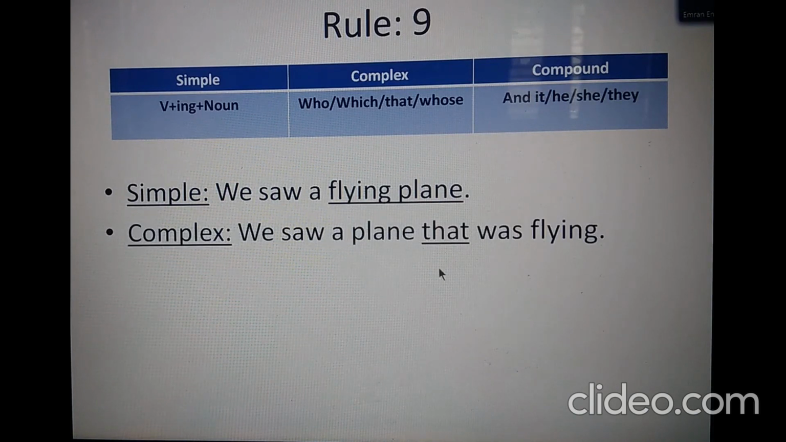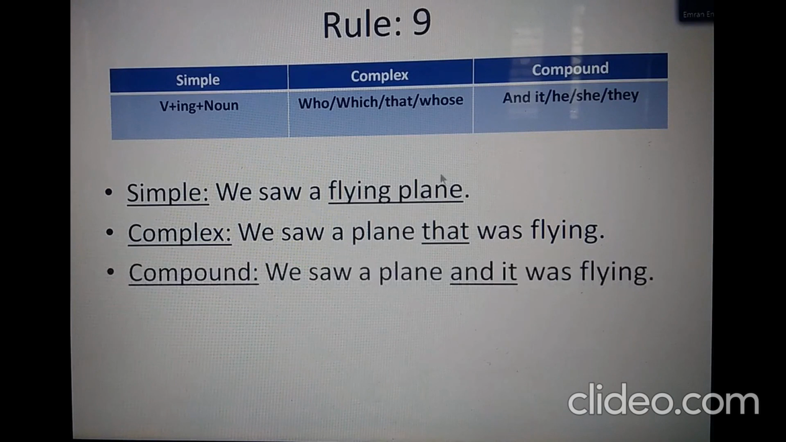To make the sentence compound, we need to drop the subordinating conjunction that from this part and use the coordinating conjunction and just here, and then add a subject. As a plane is an object, we should use the subject it here. So we saw a plane and it was flying. So this is the compound one.